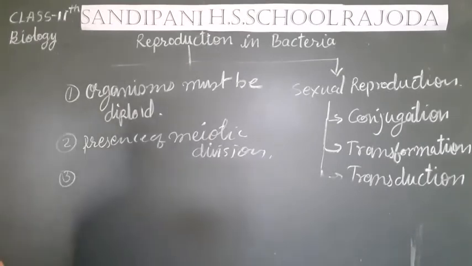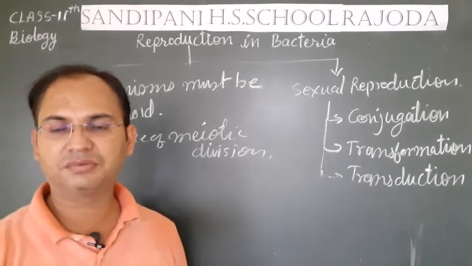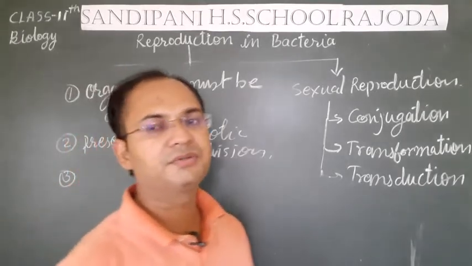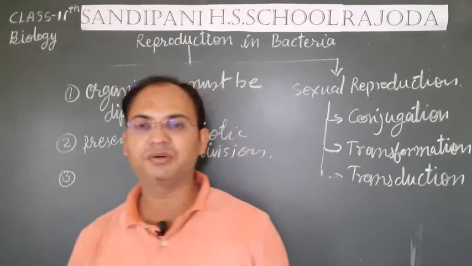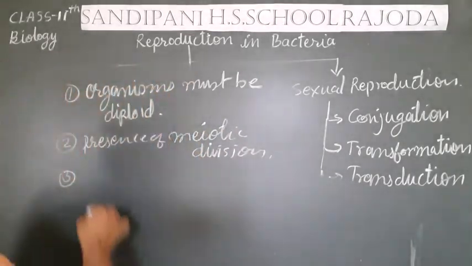And third one is formation of gametes, or we can say formation of two types of gametes, male and female gametes, but in bacteria no formation of gametes takes place.